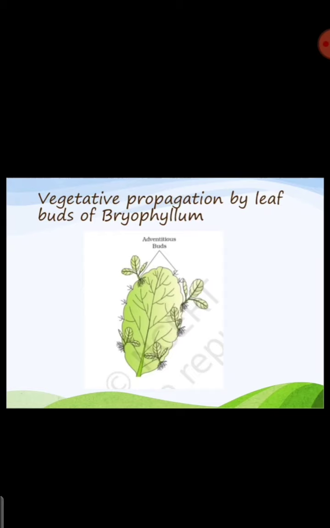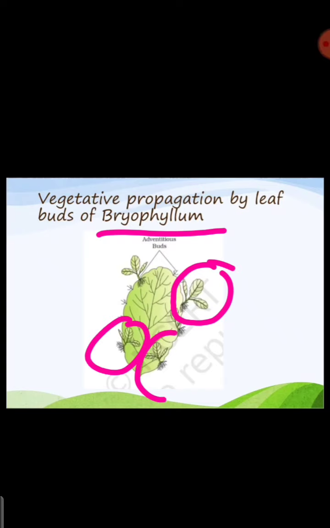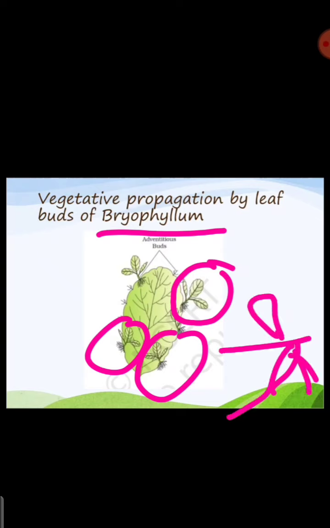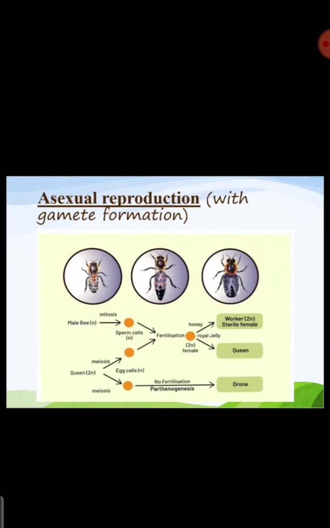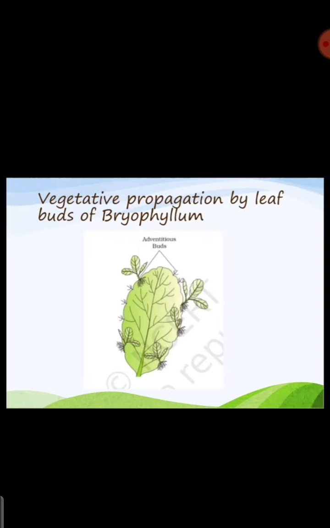It was about the stem, and now about the leaf. The example is bryophyllum, where on the leaf small adventitious buds are formed, and when you grow these, they will also grow into a new plant. So bryophyllum.